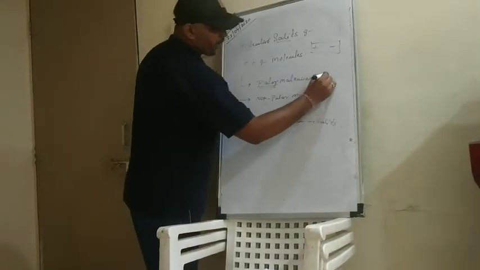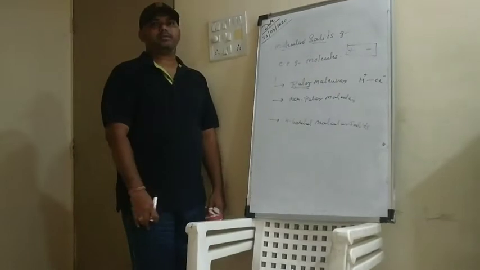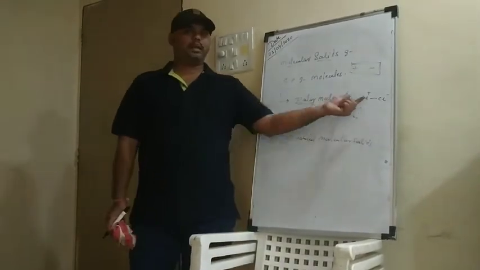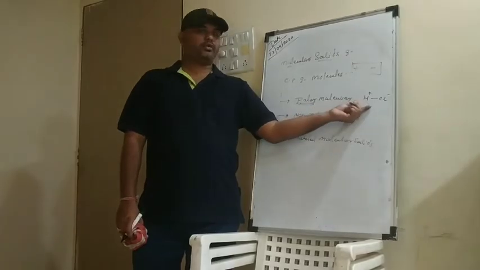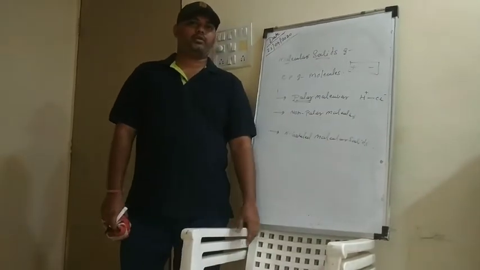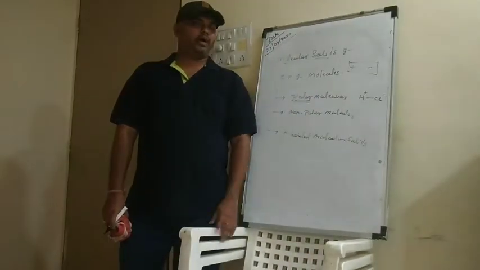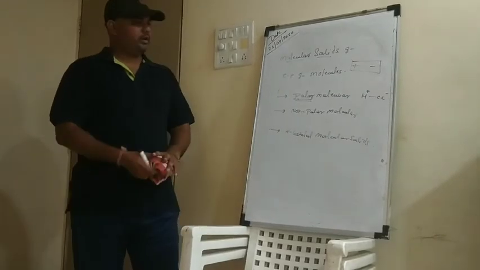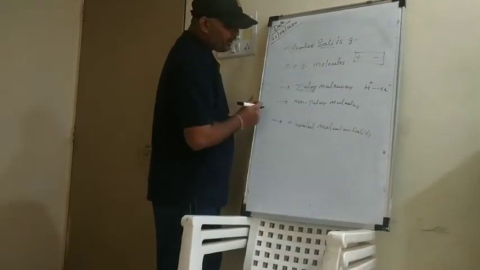The example can be here HCl, H plus, Cl minus. So here we can see there is a difference in electronegativity. Chlorine, which is highly electronegative, hydrogen is a less electronegative. So chlorine will try to pull the electron towards itself, due to which there will be a plus delta charge and minus delta charge on the particular molecule. So here we can see polar molecular solids.